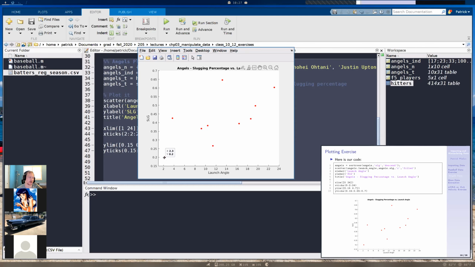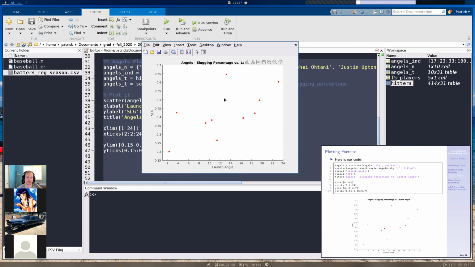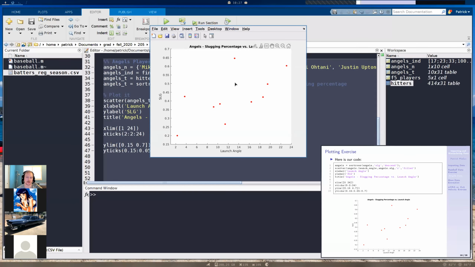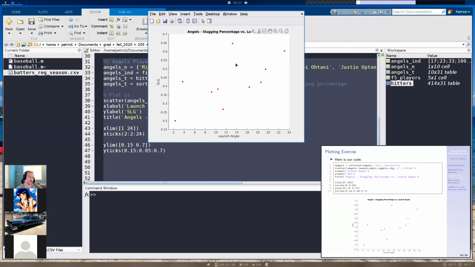I don't know, Luis Rengifo. This is Jo Adell. Not all of them, thank you very much. Although Trout didn't do as well this season as usual. He still did good. Yeah, Trout was still good, but Rendon actually hit better than him this season.